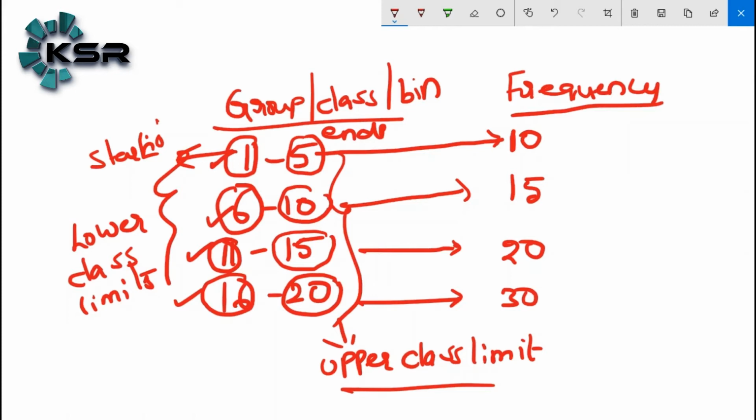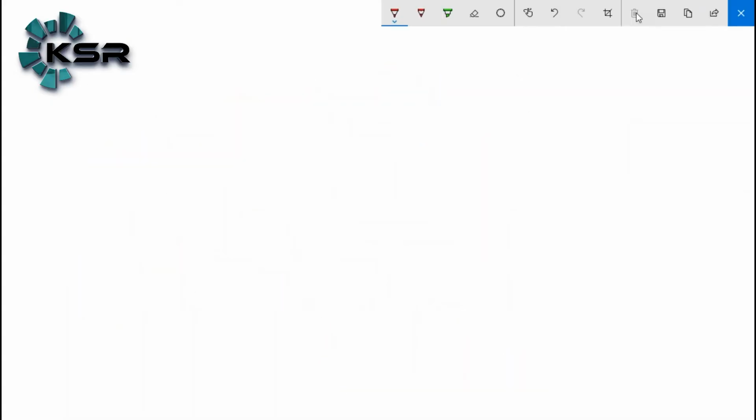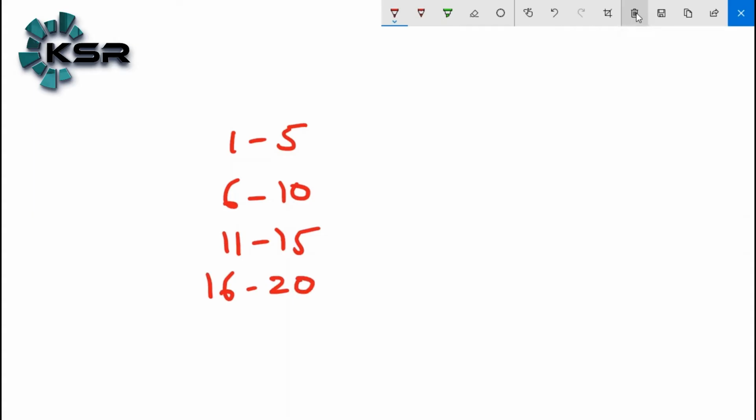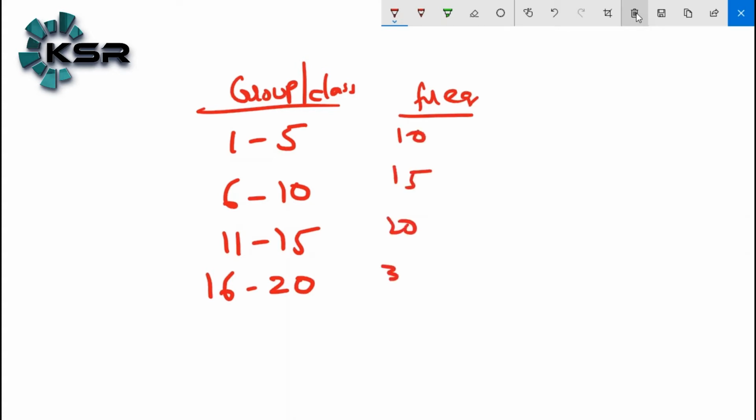Okay. Now, next, what do we mean by group midpoint or class midpoint? How do we calculate the class midpoint? Here we have 1 to 5, 6 to 10, 11 to 15, 16 to 20. Each of these is a group or class, with frequencies 10, 15, 20, 30.